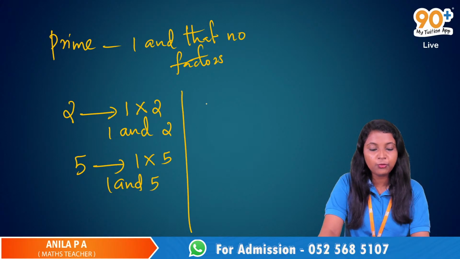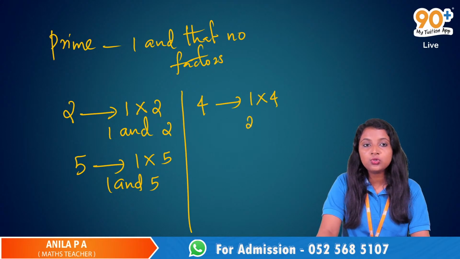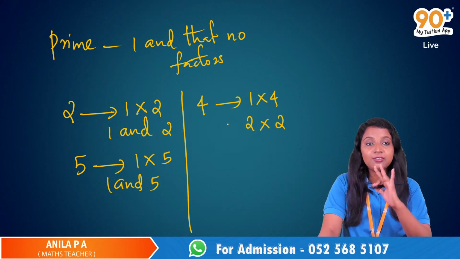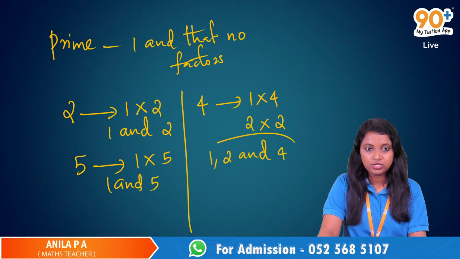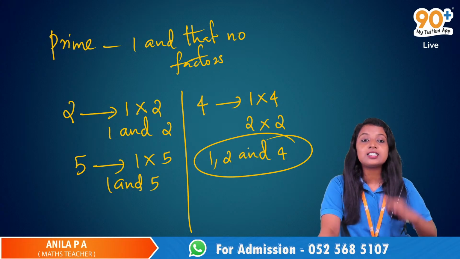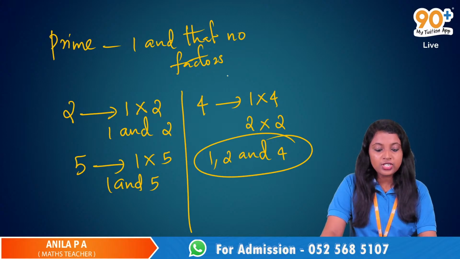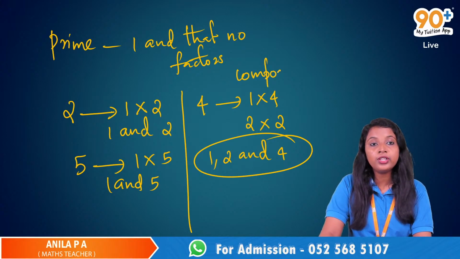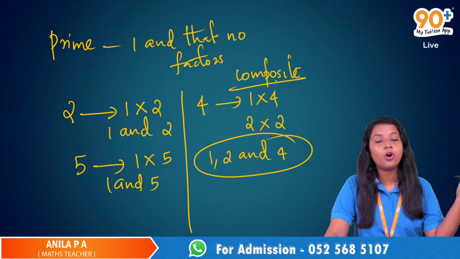But when we take 4, we can express this 4 as 1 into 4 and 2 into 2. So it has 3 factors, 1, 2 and 4. So such numbers are composite numbers, more than 2 factors. Okay, more than 2 factors means they are composite numbers.